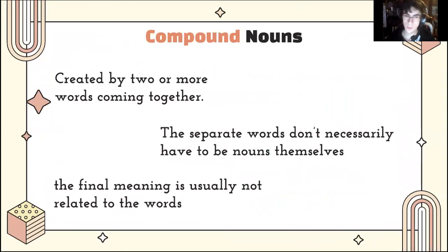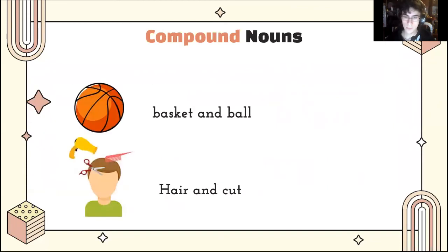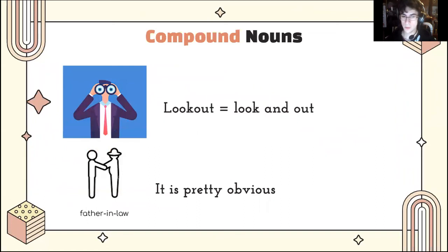Finally, we have compound nouns. A compound noun is a word created by two words coming together. These separate words do not necessarily have to be nouns themselves, and the final meaning is usually not related to the separate words. For example, basketball: basket and ball. Haircut: hair and cut. Lookout: look and out. And father-in-law is pretty obvious.